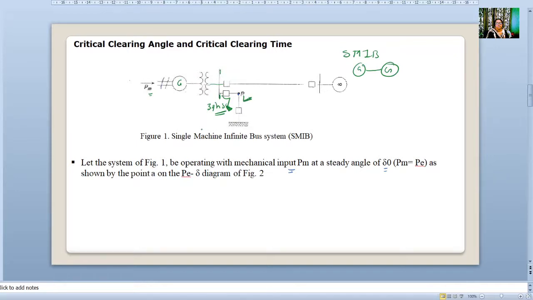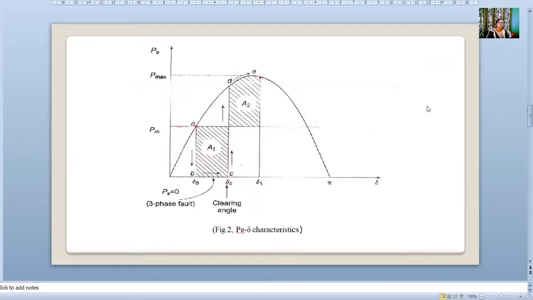Let the system of figure 1 be operating with mechanical input Pm at steady angle del 0. Initially at del 0, Pm is equal to Pe, as shown by the point A on the Pa versus del diagram in figure 2. Now we'll go to figure 2. Here we can see this is our stable point A, where Pm is equal to Pe.